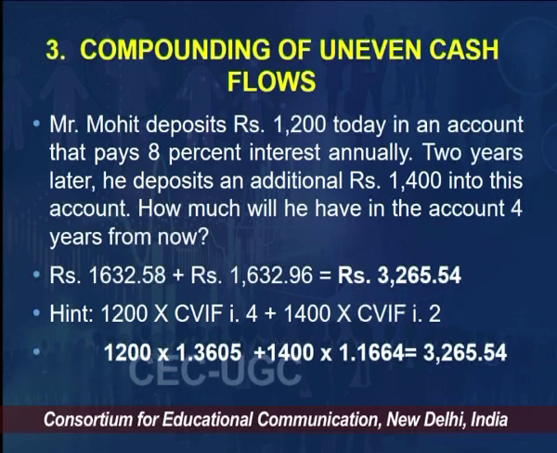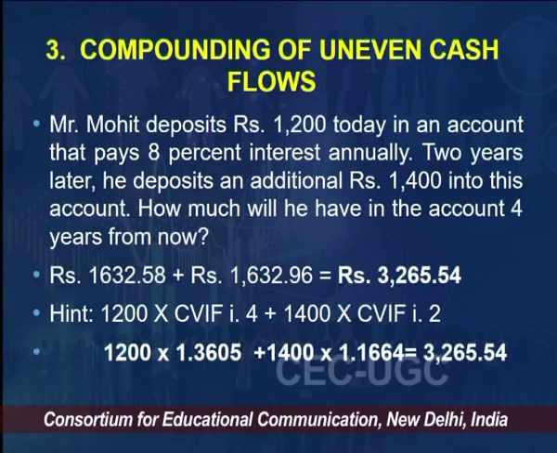So, you may have a surplus of 1 lakh rupees, I may have 70,000, another person may have 60,000 and so on, right. And the life of the provident fund is 15 years, for the one account which is opened. So, in those 15 years, I may be depositing different amounts every year based on the money available to me. This is what is uneven cash flow. This is a real example we come across every day. So, how would we solve this Mohit situation?